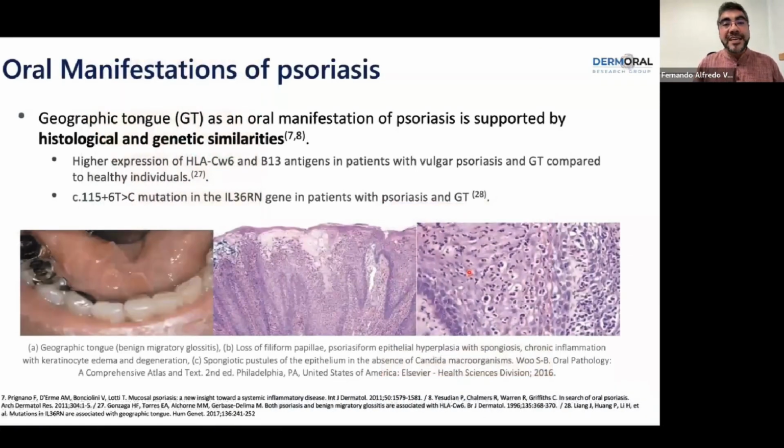We know that geographic tongue is one of the most common oral manifestations of psoriasis, and this link is supported by histological and genetic similarities. And we can see that there is some HLA expression in both conditions, and also histologically, psoriasis and geographic tongue are very, very similar.